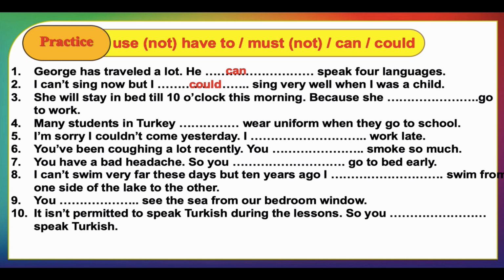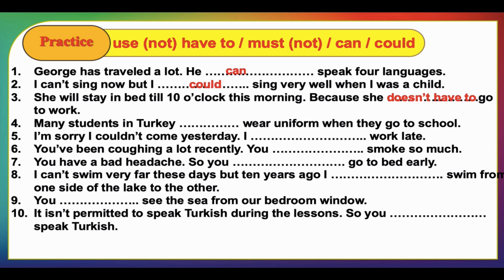Number 3, she will stay in bed till 10 o'clock this morning because she doesn't go to work. Here also it's an obligation, and the obligation comes from the outside. And if we study the first sentence, we are going to understand that the second one is going to be in negative. And when we have she, of course, we are going to say doesn't.